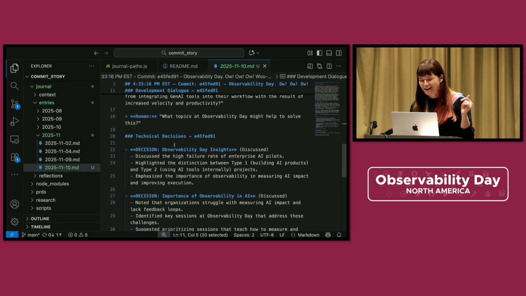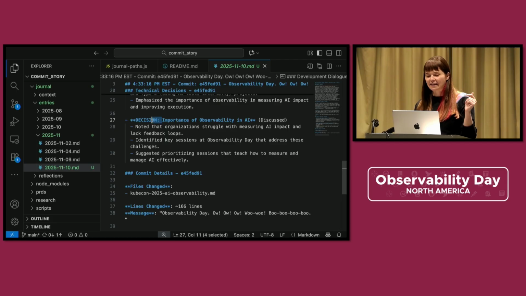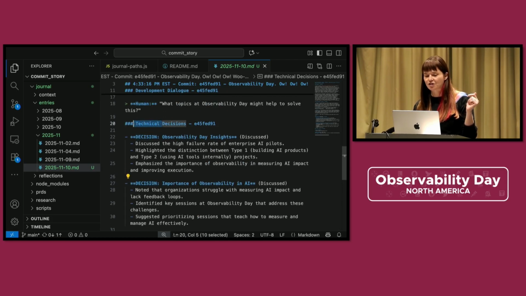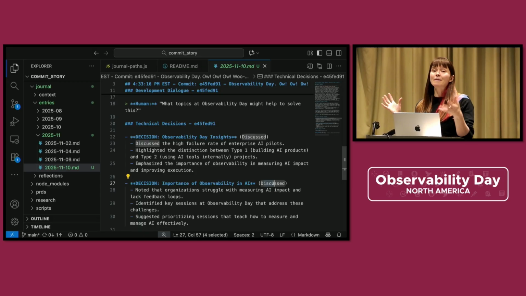I was talking about observability day, go figure. And then I have a third section, a technical decision section, which is meant to root out any of the technical decisions I made and whether I just discussed them or actually implemented them based on the code. So that's what my journal does, but that's not the point of today.